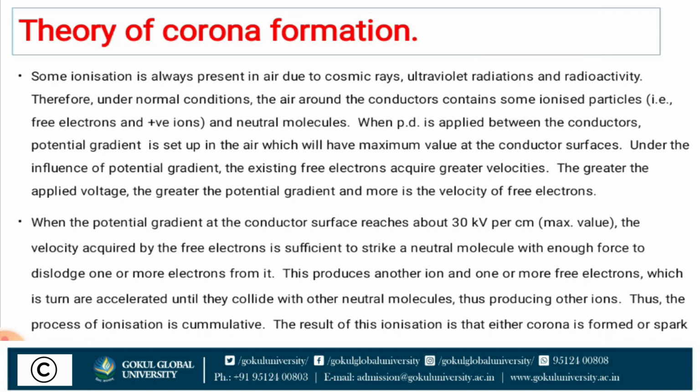Theory of corona formation. Now we know that the air also contains some ionized particles. Some ionization is always present in air due to cosmic rays, ultraviolet radiation and radioactivity. Therefore, under normal conditions, the air around the conductor contains some ionized particles, that means free electrons, positive ions and neutral molecules.